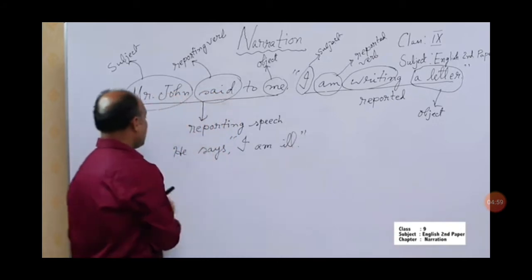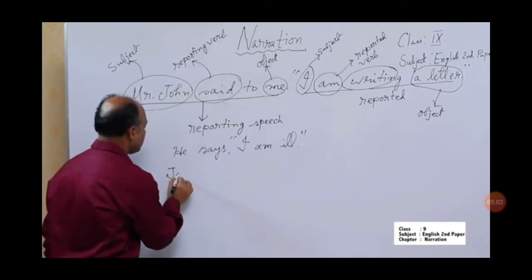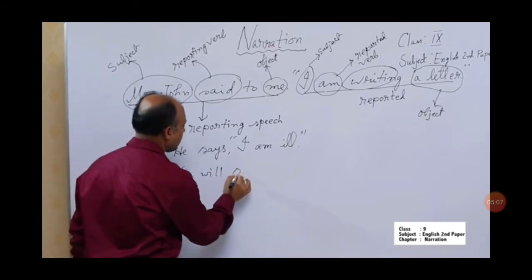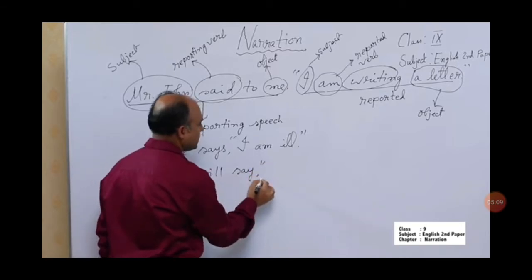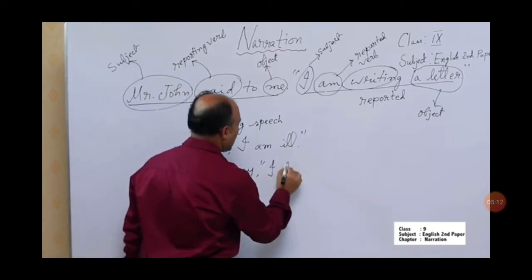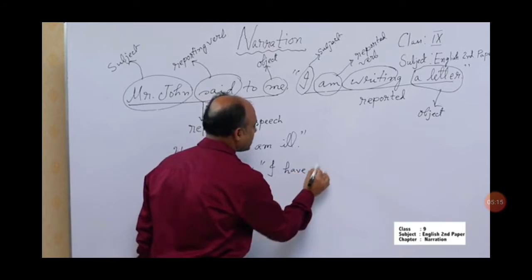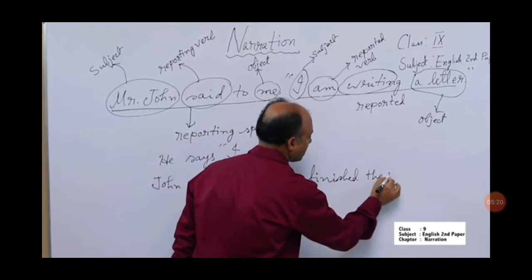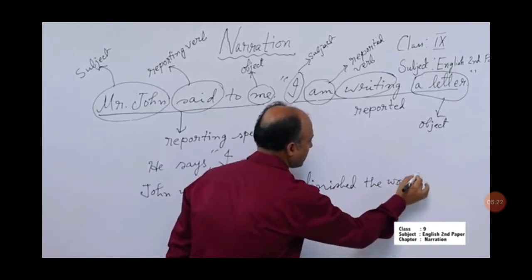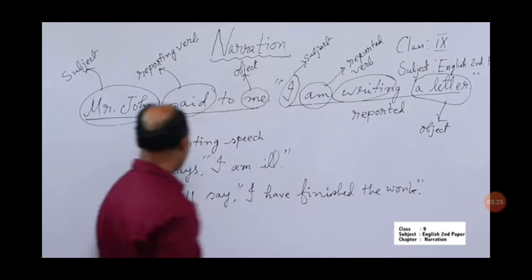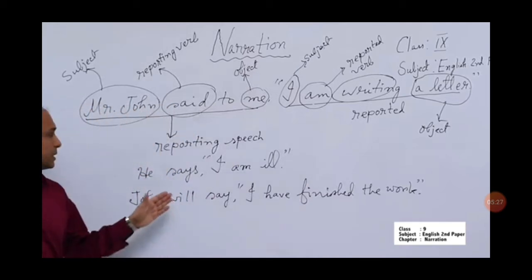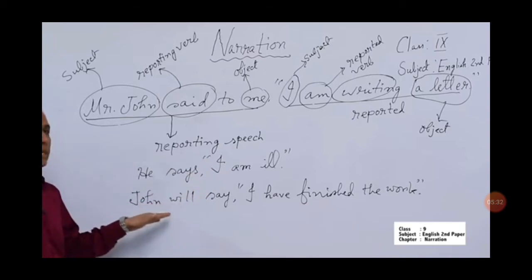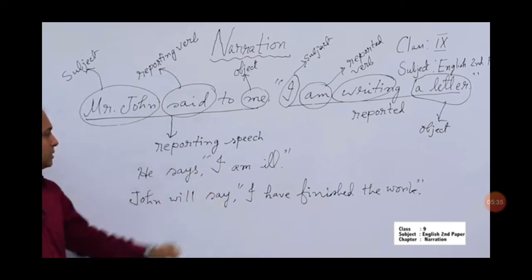John will say, "I have finished the work." You see here two sentences. He says, "I am ill," and John will say, "I have finished the work."